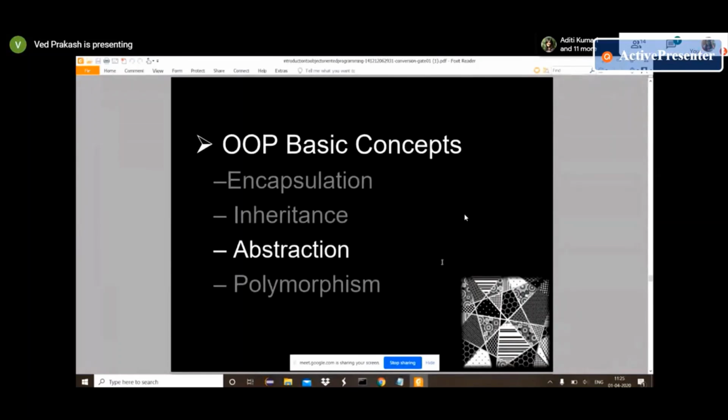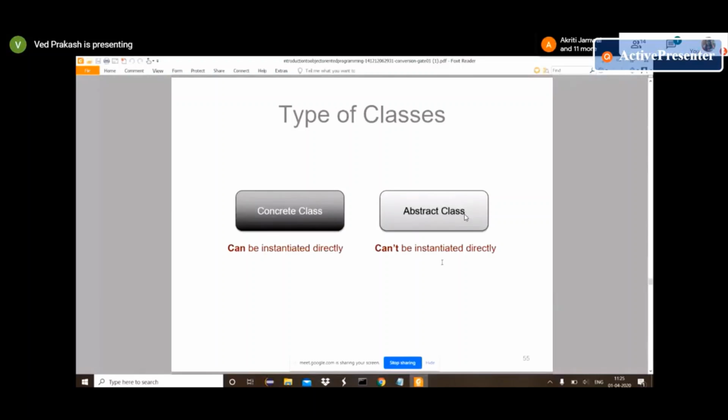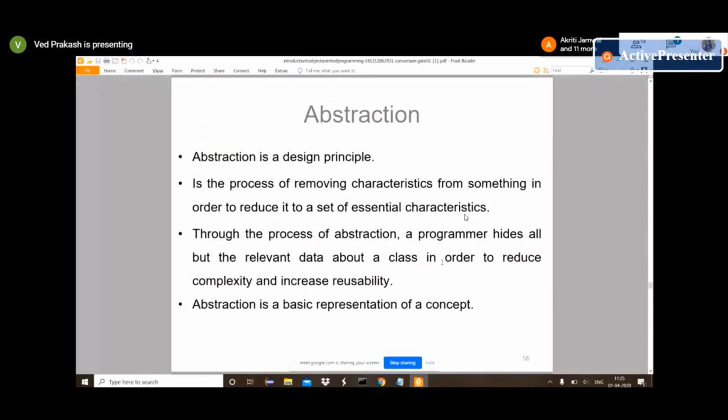Next part is abstraction. So again, abstraction is a design principle. Sometimes we have to provide a method in the same way as a property in inheritance. We have properties that are common in parent and subclass, so we define the common ones in the parent. In the same way, sometimes we have a method that's common, but the behavior may be different.